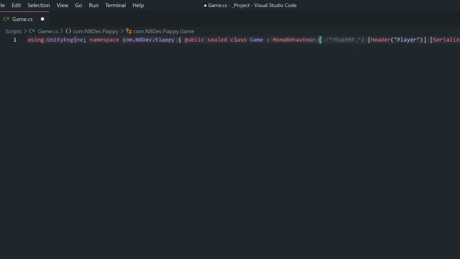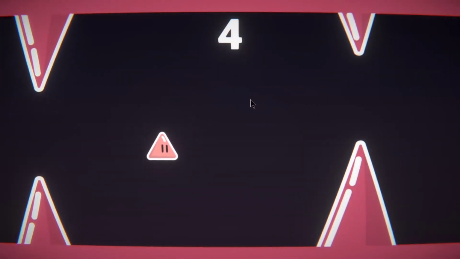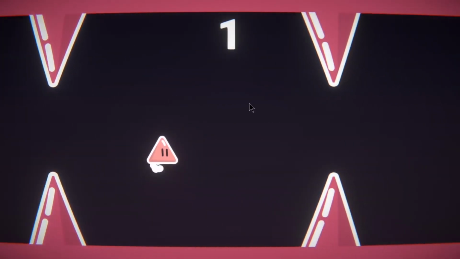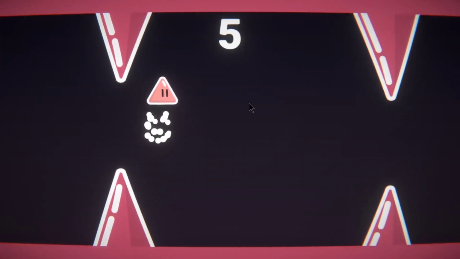Now, because this whole game is on one line of code, which also means that every game object has the exact same script. This means that the script on the player has logic for the player and logic for the spikes, which is not very good because the player obviously is not a spike. So my workaround for this is every time I want to do something, I check the game object's tag. As an example, I'll first check if the game object's tag is player. If it is, then I'll check for input, and if there is input, then the player will jump.